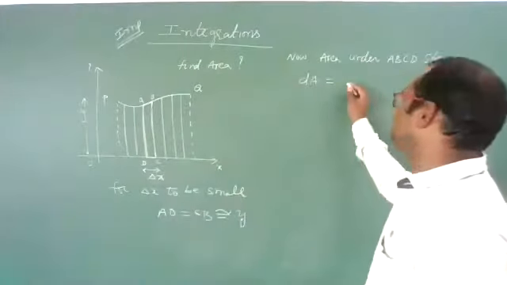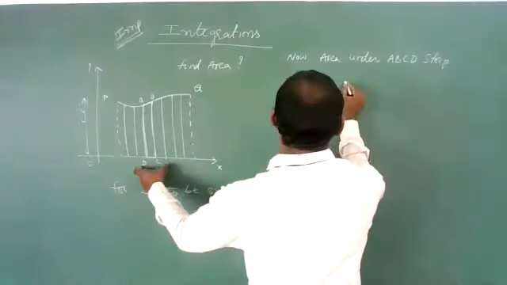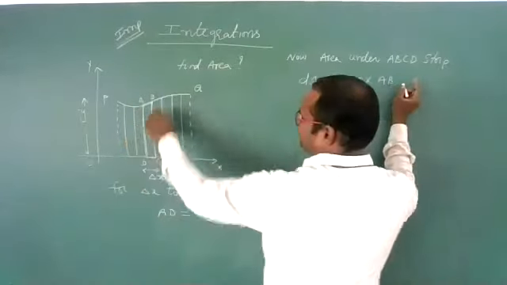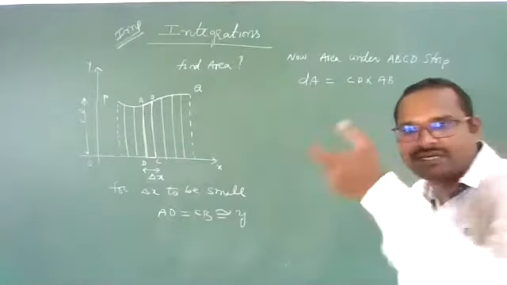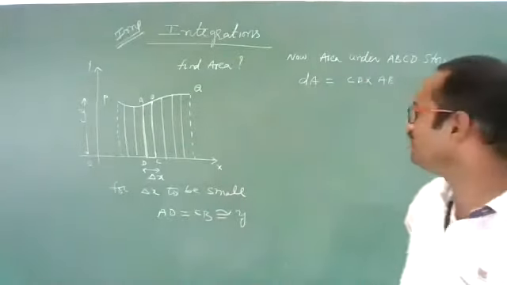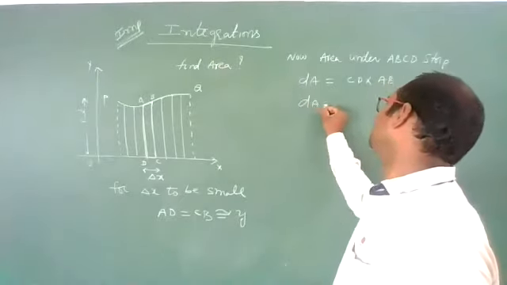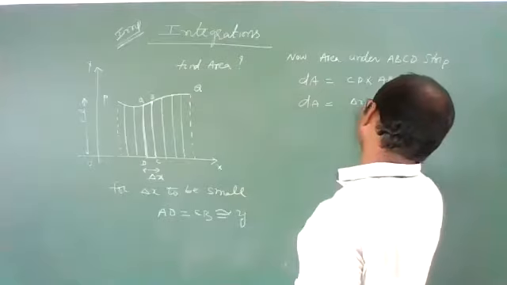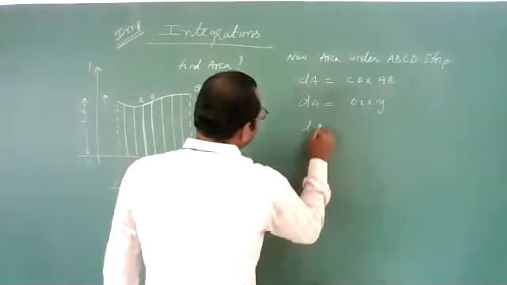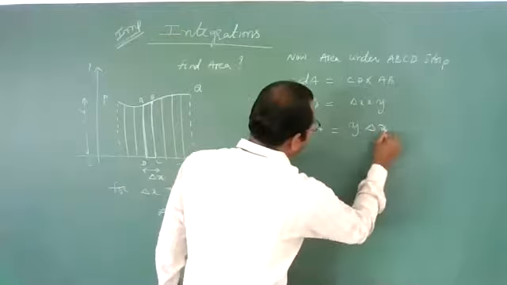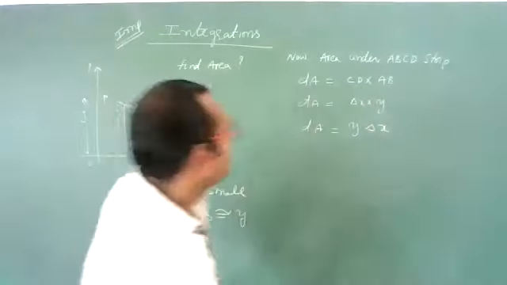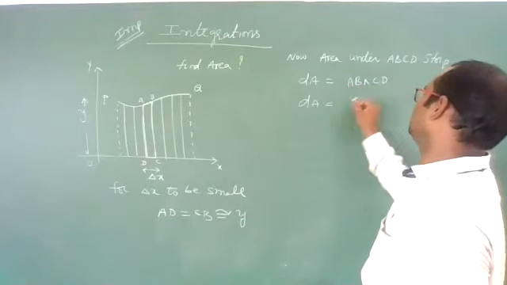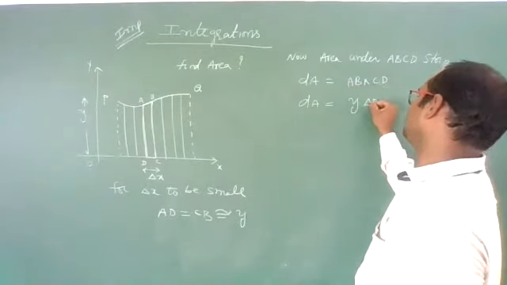Yes, that is nothing but CD into AB or BC, anything, breadth into length or height into width. This dA is nothing but CD, delta x, into AB, which is y. So you can write dA is equal to y into delta x. Can we write? Yes, we can write. Or otherwise, it is AB into CD. Yes, AB is y, CD is delta x.